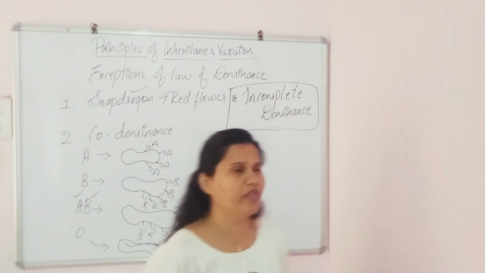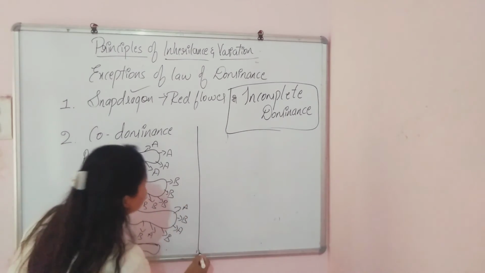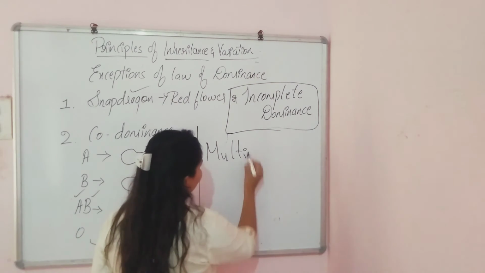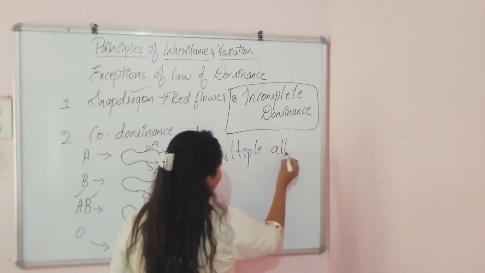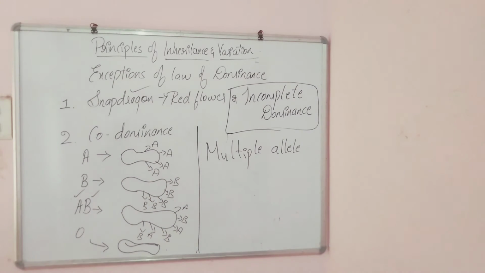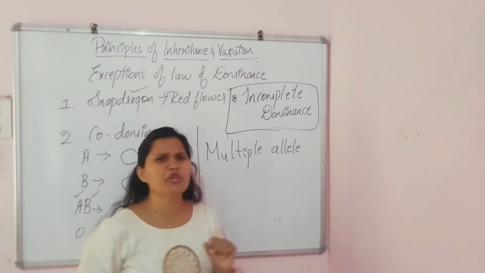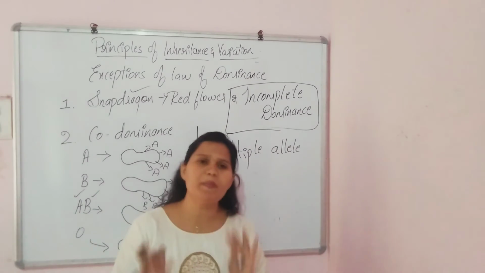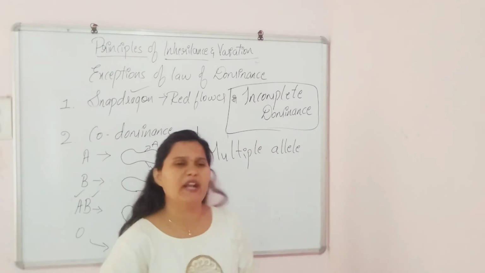And let's go on with the third thing, that is multiple allele. Just a minute. Okay, coming to multiple allele. So as we know, here also the same thing. Human blood group is an example for the multiple allele.